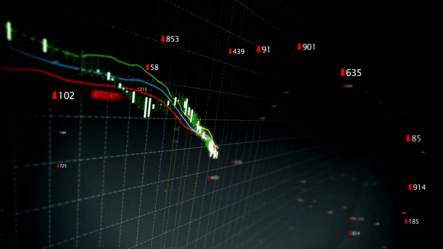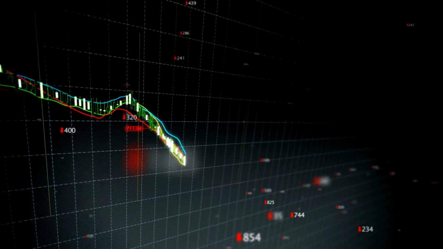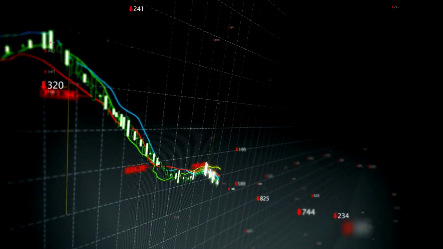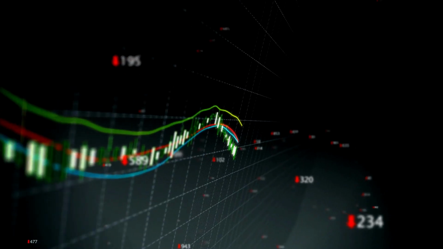The establishment of uniform prices for commodities is important because it allows buyers and sellers to have a clear understanding of the current market value of a commodity, and it helps to facilitate efficient trading and pricing of these goods. They are also typically traded on commodity exchanges, where buyers and sellers can trade futures contracts for these products.